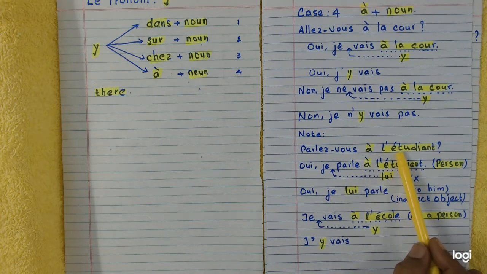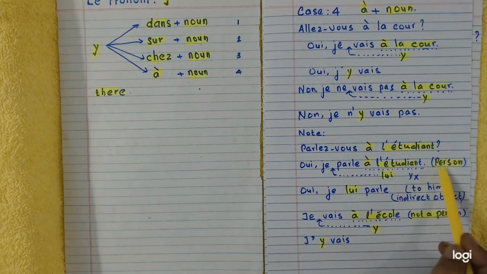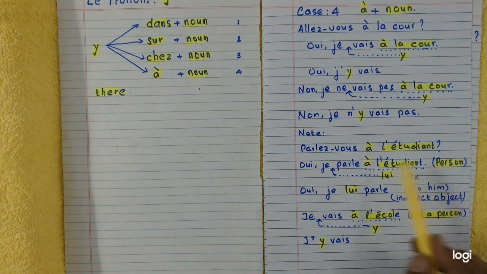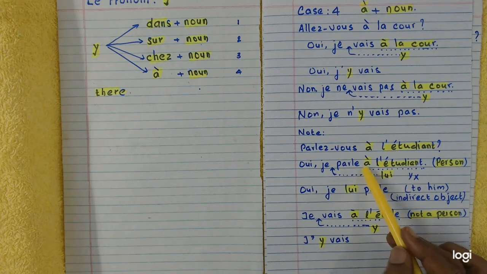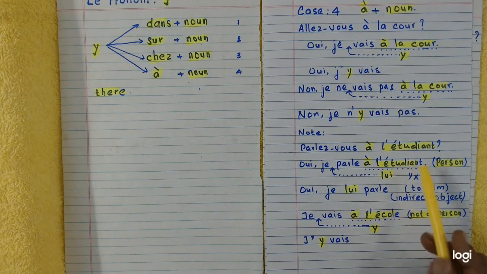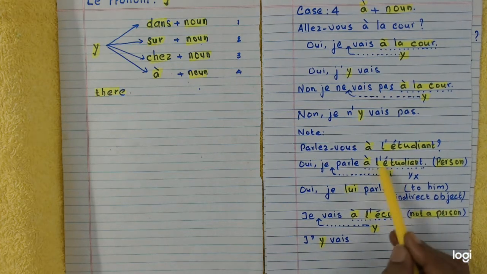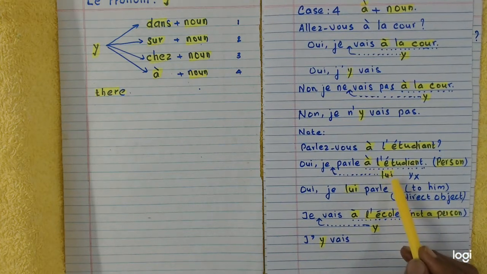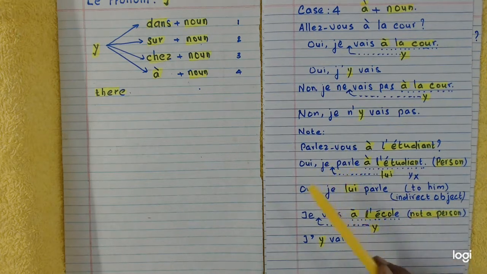A plus a person, a noun of a person, a student. This is a person. A plus a person will become an indirect object: to him or to her. It comes under indirect object pronouns, lui. It becomes lui. Beware. Be careful. Please remember.